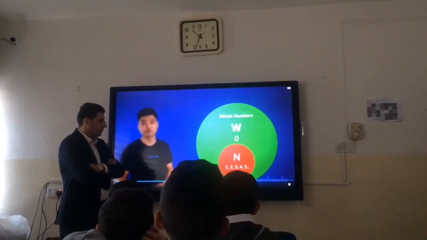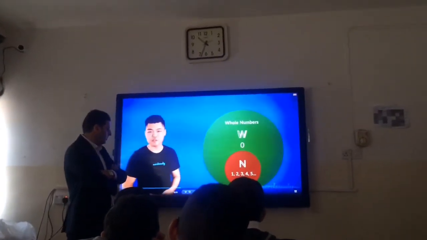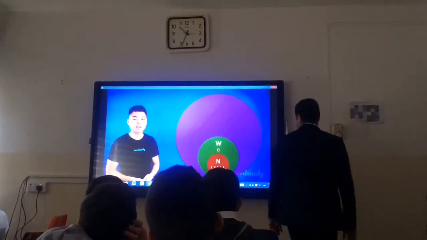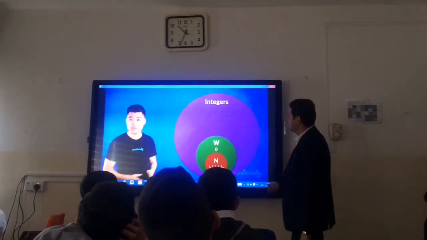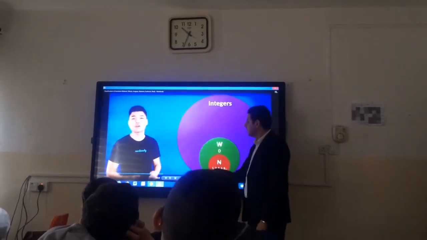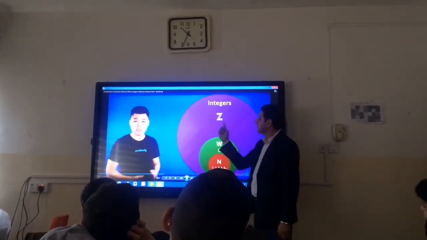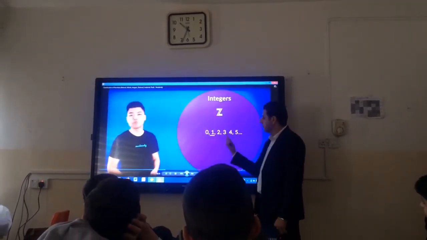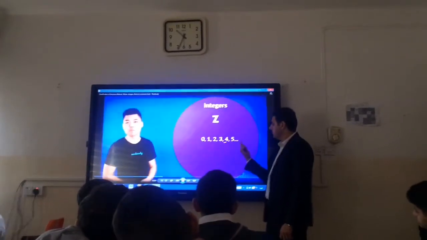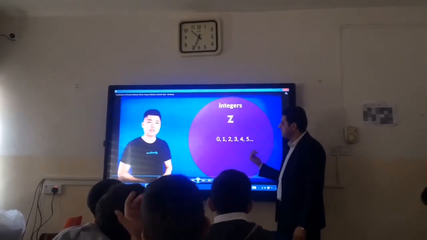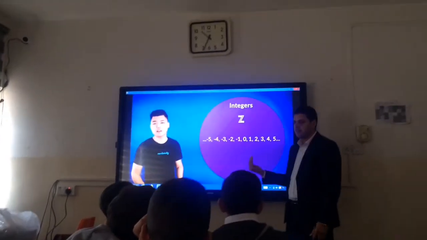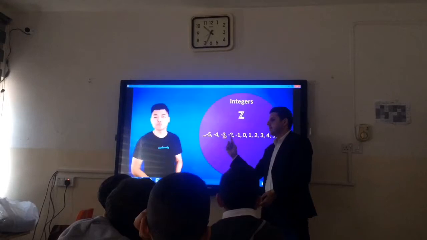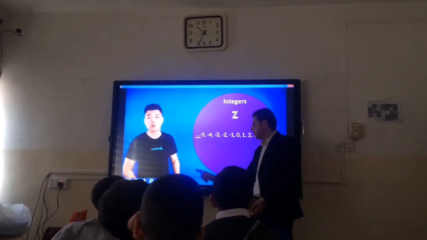The next classification of numbers is something you are likely to have heard of before. They're called integers. Integers can often be denoted using this symbol. Integers include all the same numbers as whole numbers, like 0, 1, 2, 3, etc. Except they also include all the negatives of them as well, such as -1, -2, -3, -4, and so on.